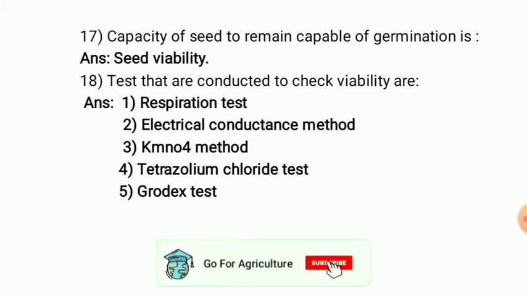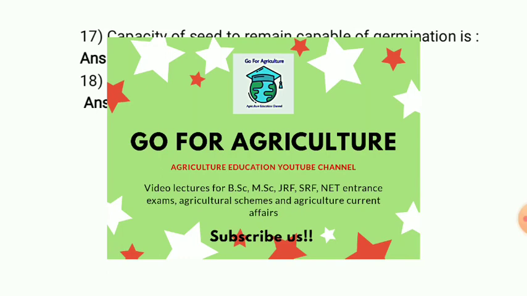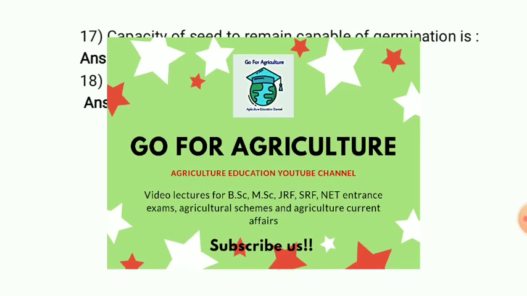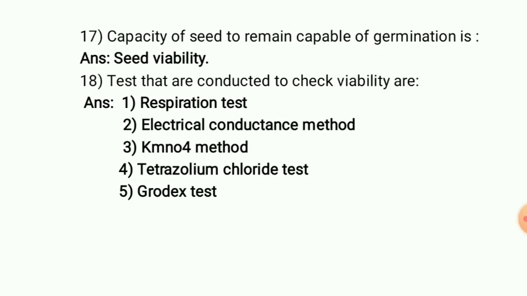Next one, tetrazolium chloride test. This is one of the methods used in ICAR. So this is also known as biological test. So here seeds are soaked in 0.5 to 2% solution of triphenyl tetrazolium chloride, so that we can say whether the seed is viable or not. Next one is Grodux test. It is a seed germination indicator.